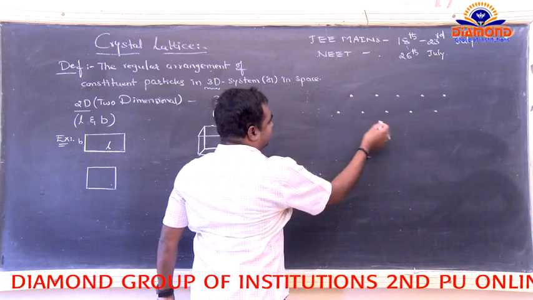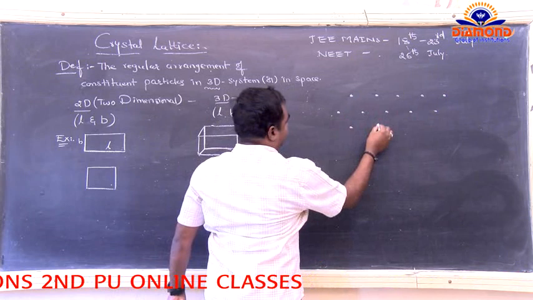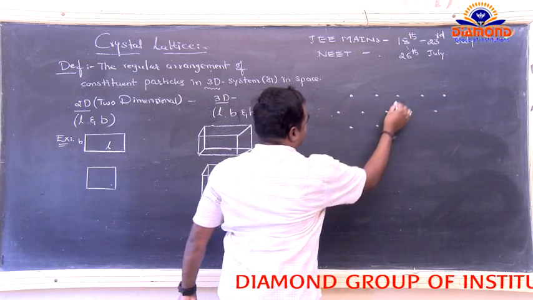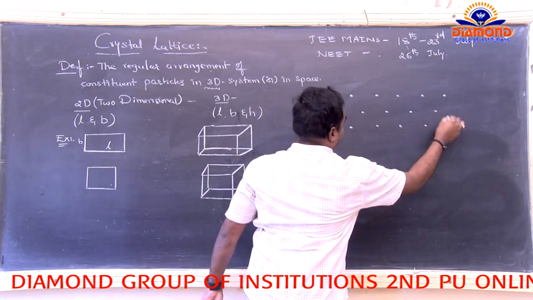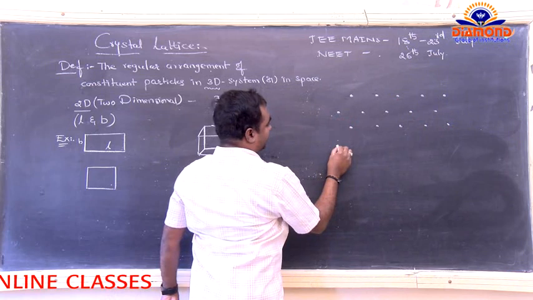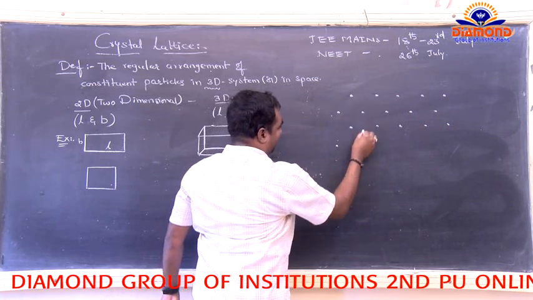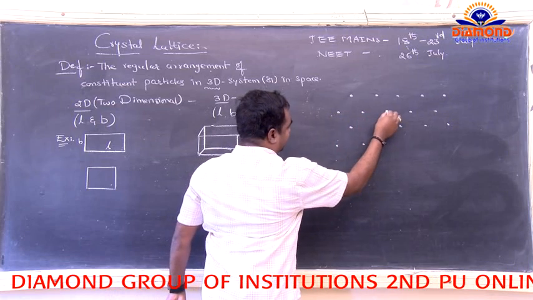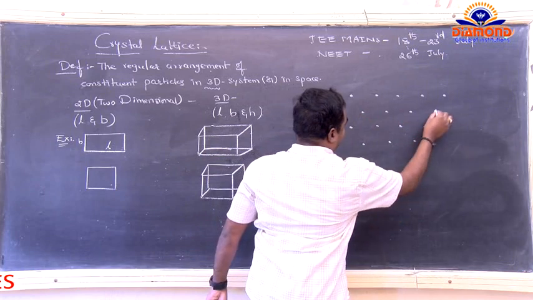Again, in the third row, it follows the first row. So 1, 2, again 3, 4, and 5. Again, for the fourth row, we have to follow the second row at the right, 1. So here we got the third point, fourth point, fifth point.